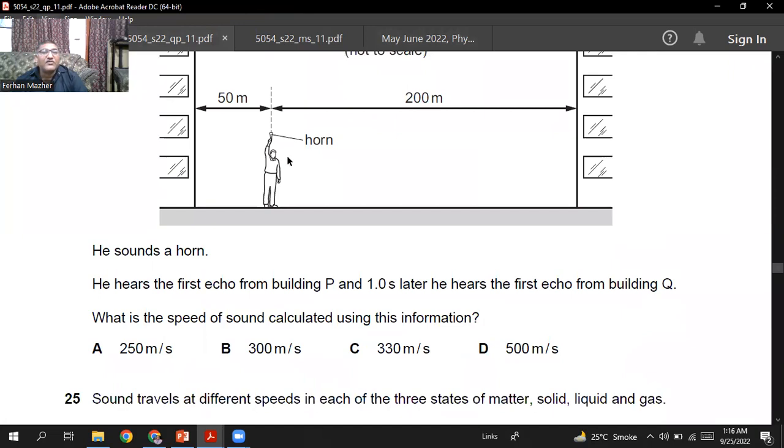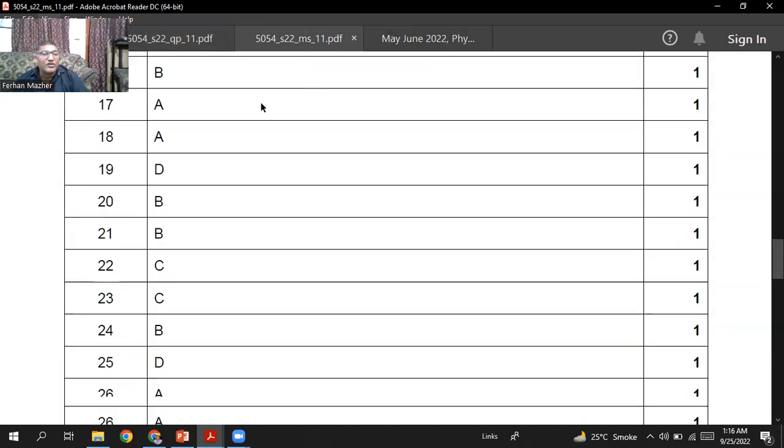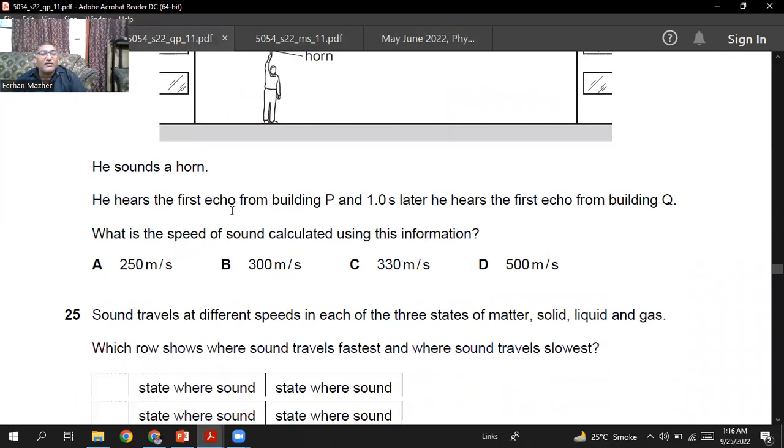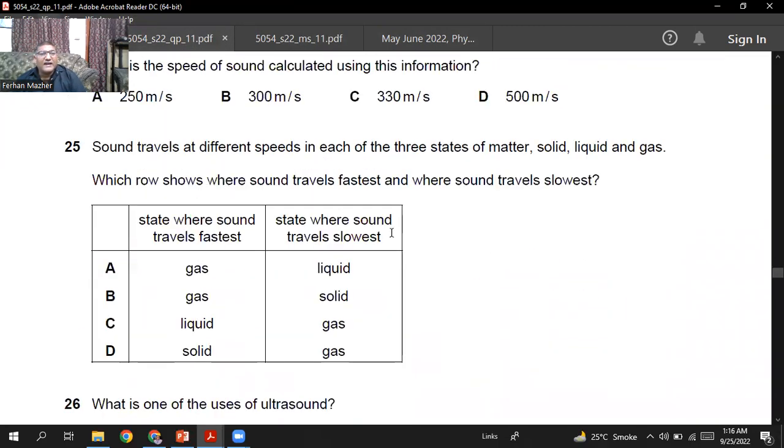300 meter per second. So B is the right option, sir. Question number 24, B is the right option.